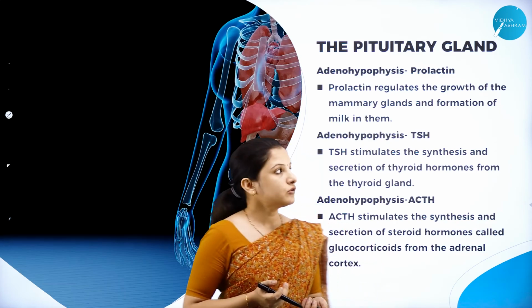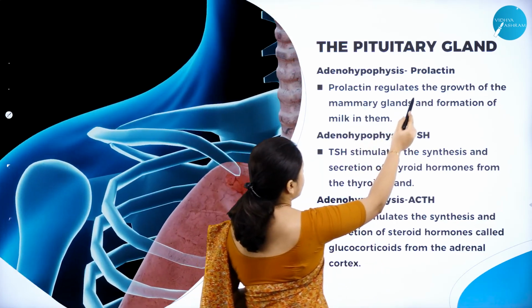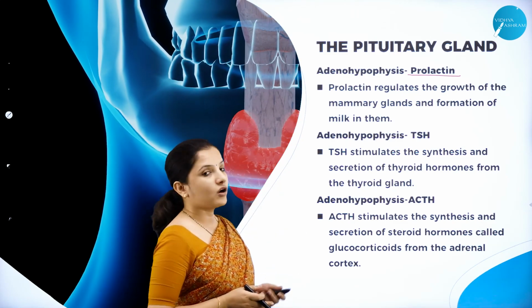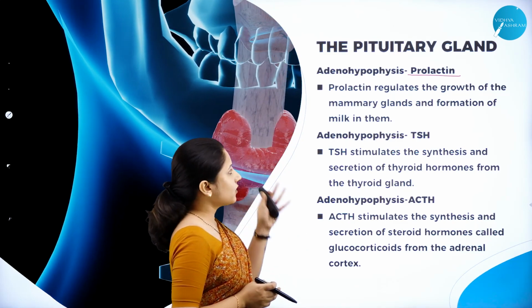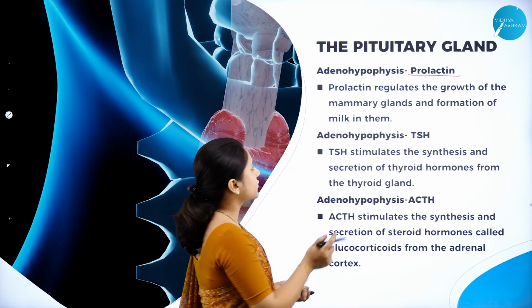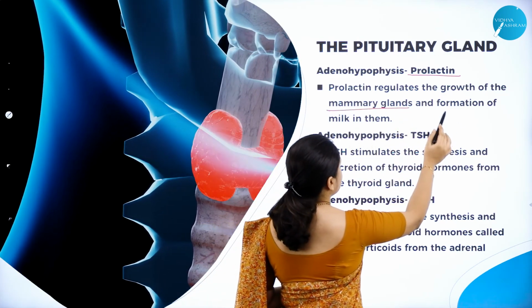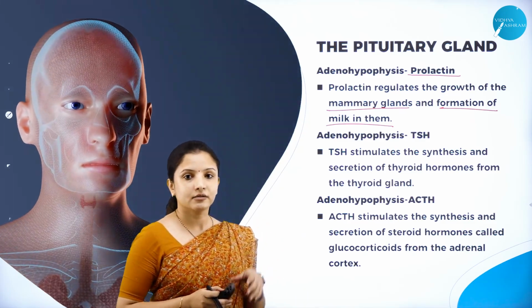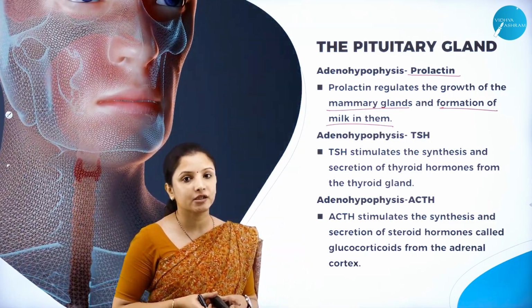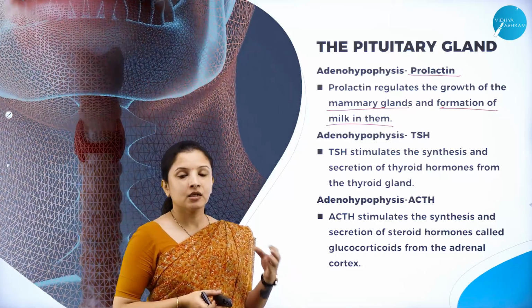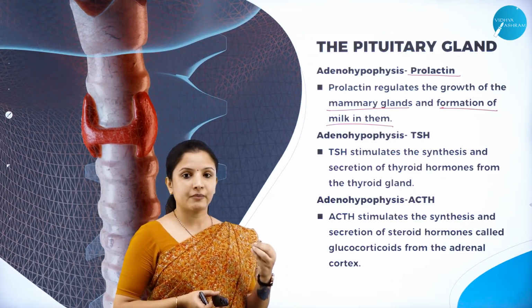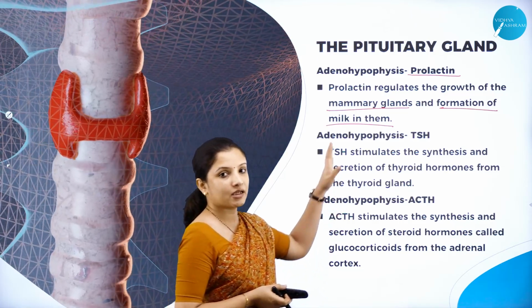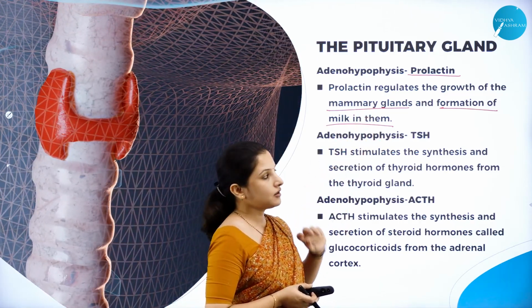Next, talking about one more hormone secreted by the Adenohypophysis, or the anterior pituitary, it is called prolactin. Prolactin controls the growth of the mammary glands and the formation of milk in them. Prolactin, lactin, easy to remember, it is something related to milk. The proper development of the mammary glands and the proper secretion of milk by the mammary gland is taken care of by the prolactin hormone.